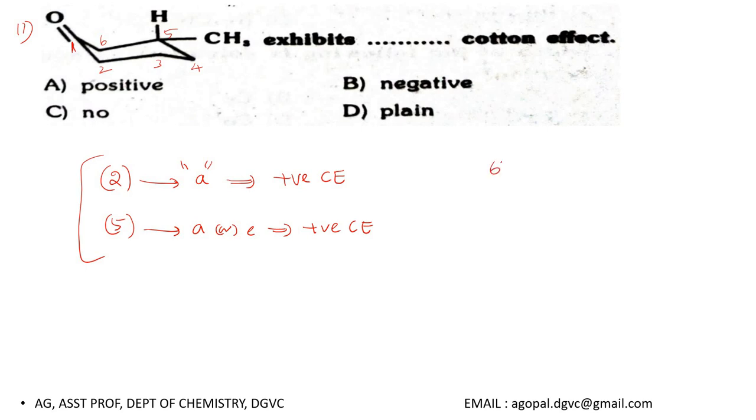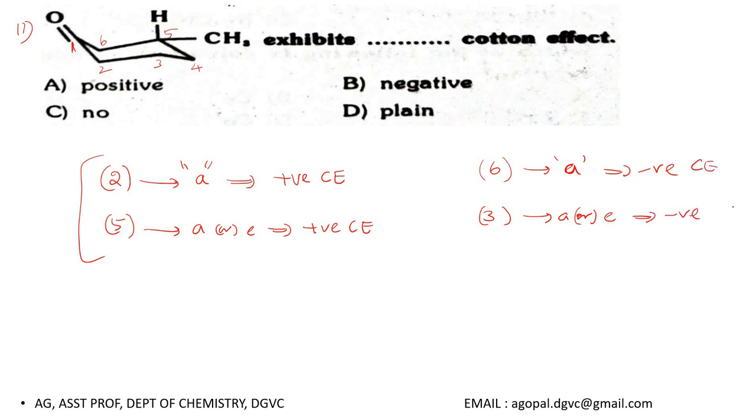Whereas a group present in position number 6, if it is in axial, will give negative Cotton effect. Similarly, groups at position number 3, whether axial or equatorial, will exhibit a negative Cotton effect.